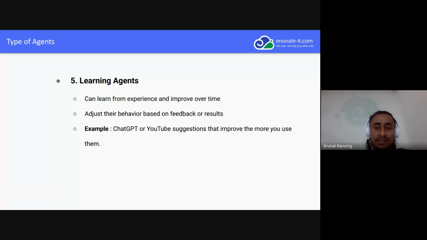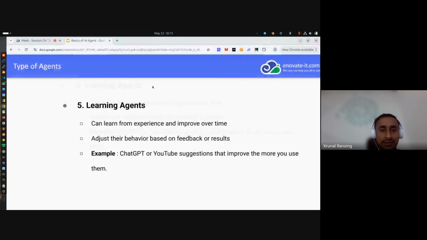But if you see it now, it has improved a lot based on feedback and earlier experience. So ChatGPT is an example of a learning agent. On YouTube, we can also see suggestions of what we can watch. So these are the basic agents.